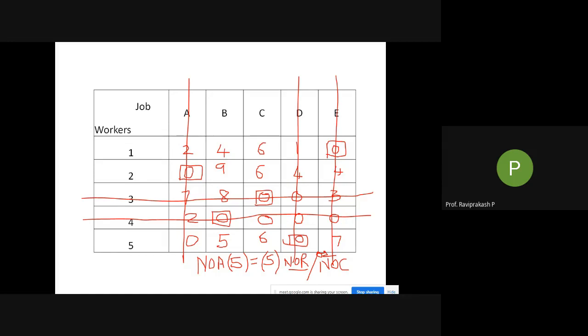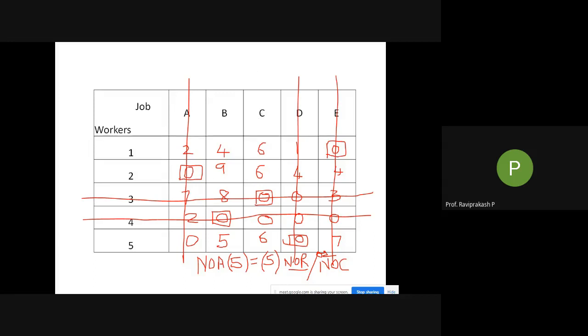Now rows are over. Now coming to columns. A, D, and E are already crossed off. Don't worry about it. Directly come to B. Check how many zeros are there. There is only one 0. Mark it, then cross off the particular row here because we are in the column.